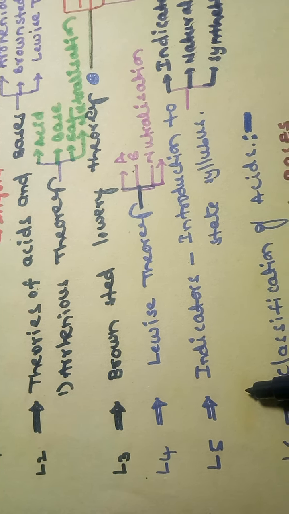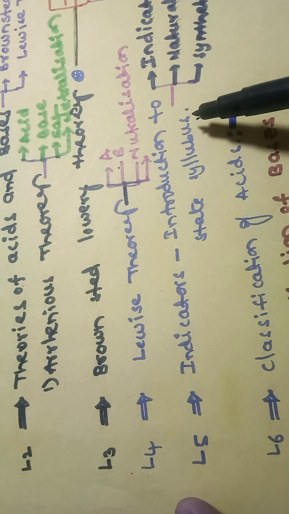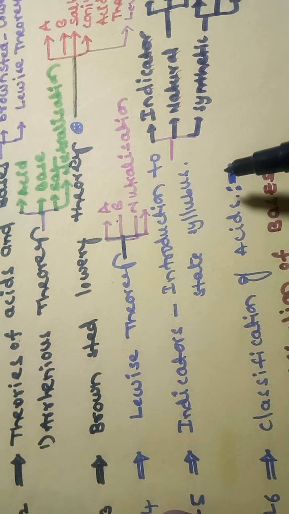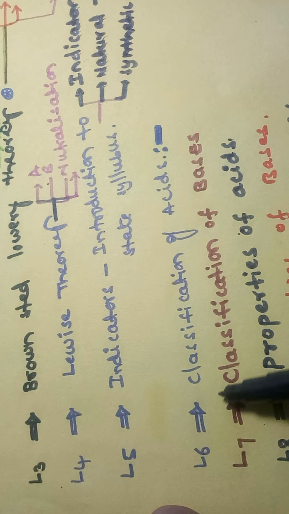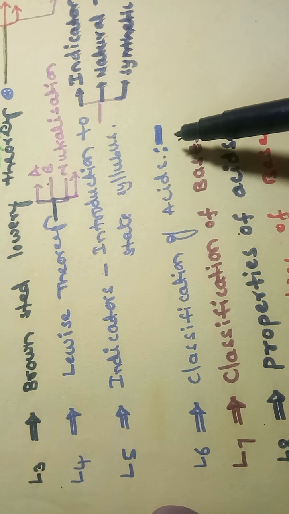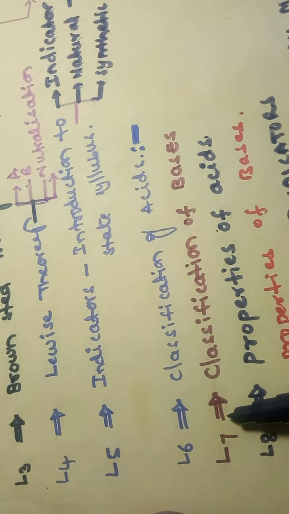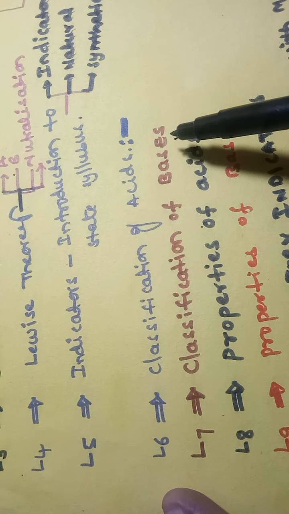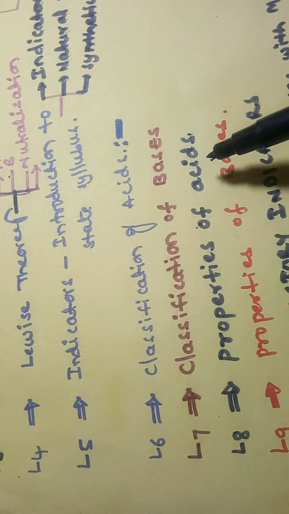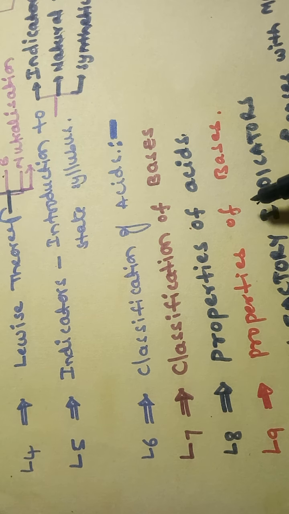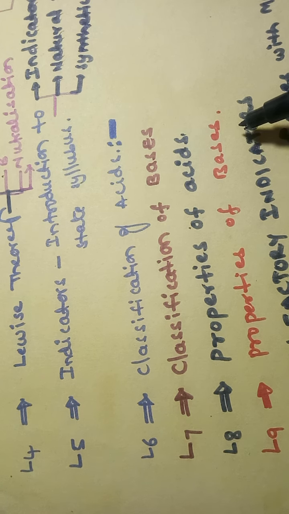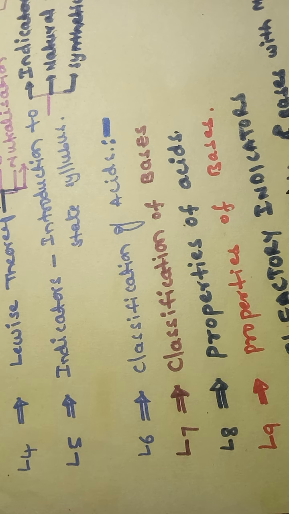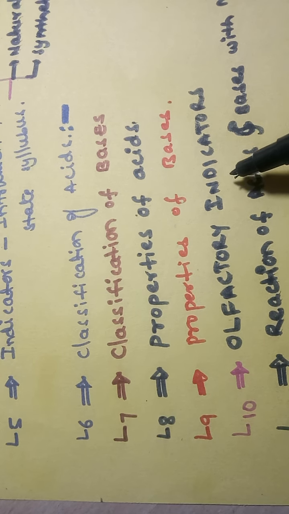In lecture number 5, we discussed indicators, concepts, and an introduction to the state syllabus of Telangana. In lecture number 6, we discussed classification of acids. Lecture number 7, classification of bases on different concepts. Lecture number 8, properties of acids. In lecture number 9, properties of bases. In lecture number 10, we discussed olfactory indicators.